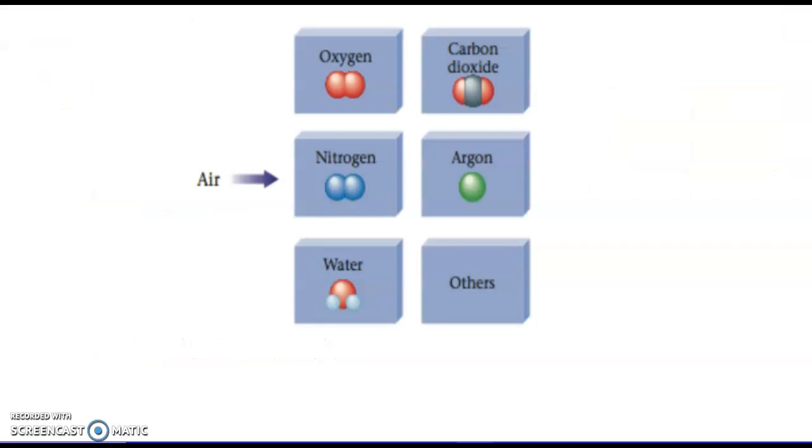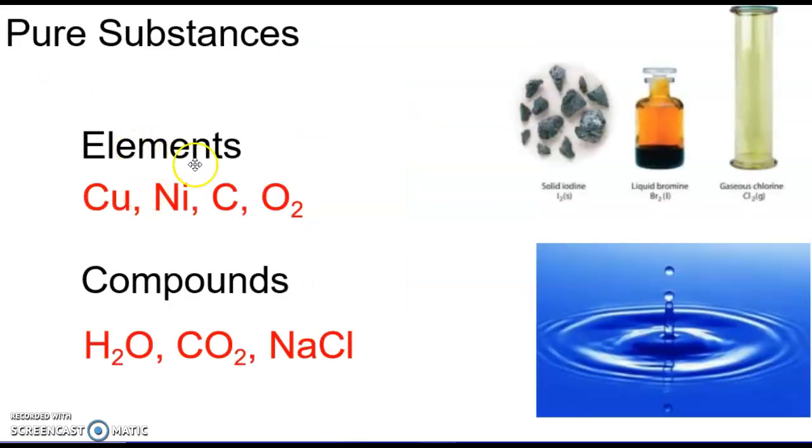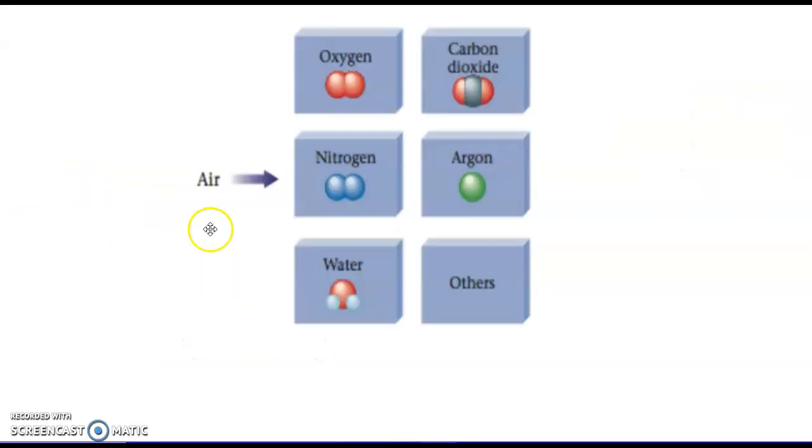So where this gets a little more complicated is when we take a bunch of compounds and elements and put them in a volume together. So the air that is all around you in the room or outside, wherever you happen to be, is what we call a mixture because you have different elements, you have different compounds all occupying the same space.